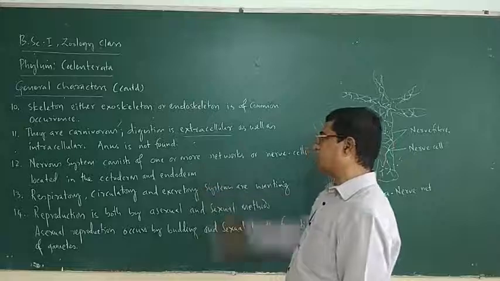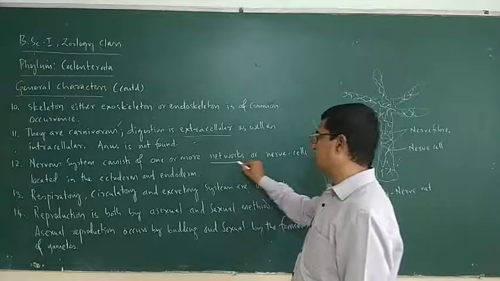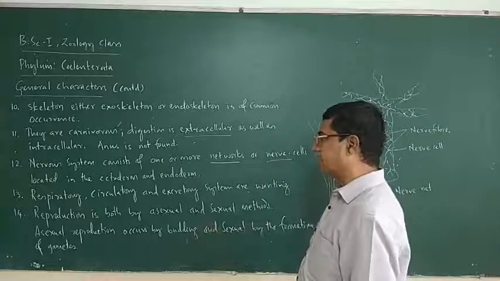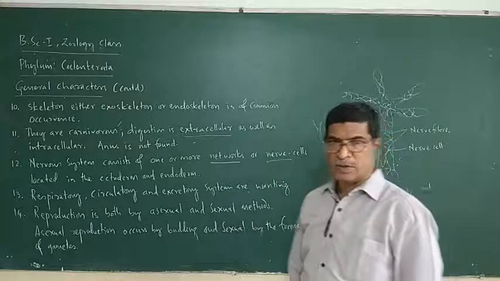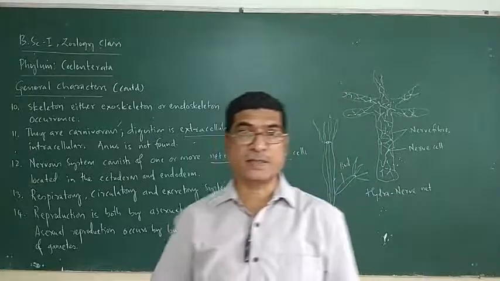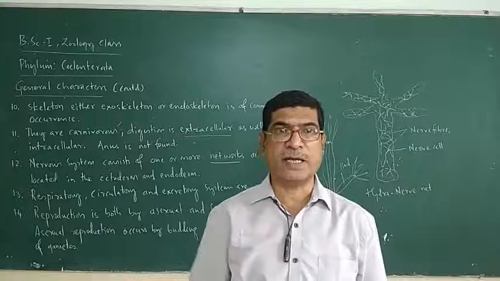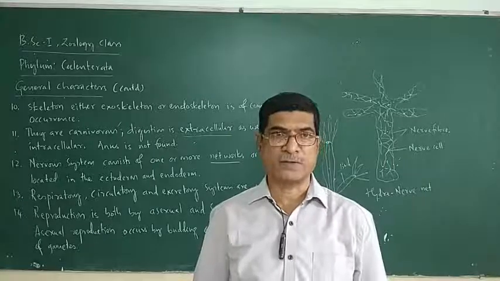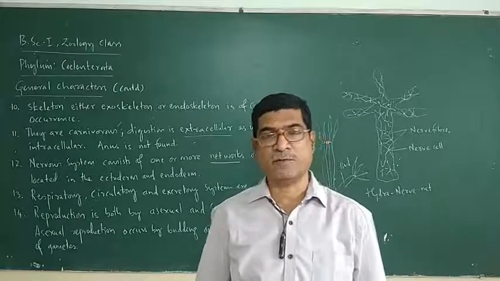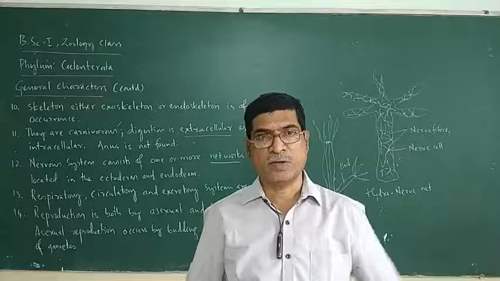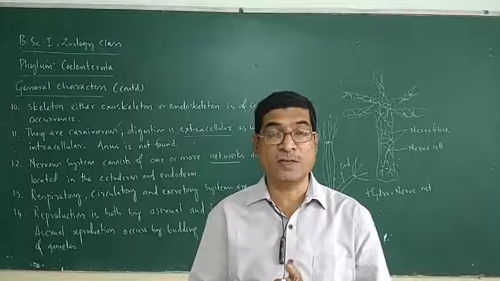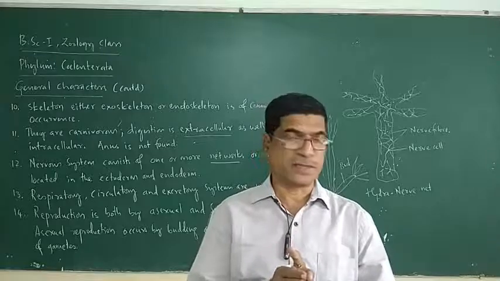Nervous system consists of one or more networks of nerve cells located in the ectoderm and endoderm. So the body wall of this coelenterate is made up of two cellular layers. External layer is called epidermis, internal layer is called gastrodermis. Epidermis is derived from ectoderm, gastrodermis is derived from endoderm. So in between these two, mesoglea is there. Gelatinous mesoglea, non-cellular layer is present.